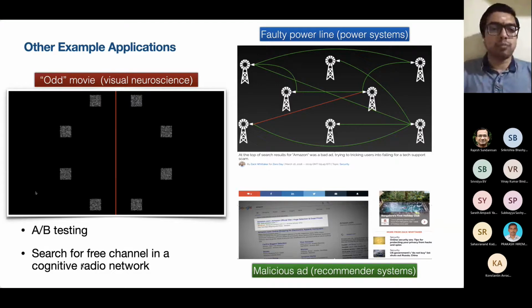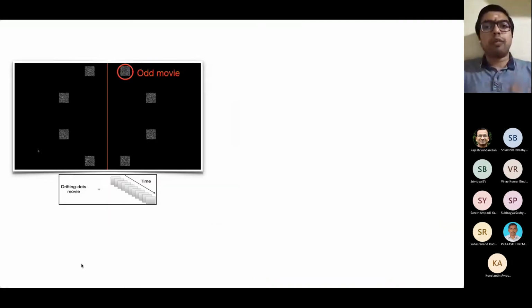We come from a visual neuroscience perspective. Now, before we proceed, I would like to abstract out this problem, come up with a model, and give a solution to that model so that it is applicable in more general settings.